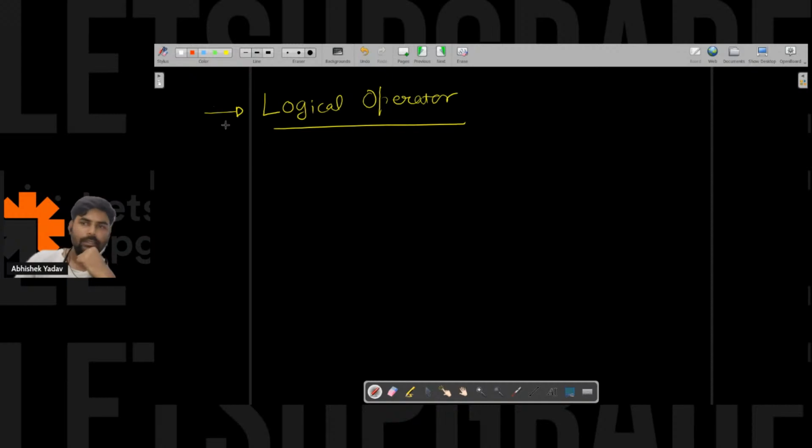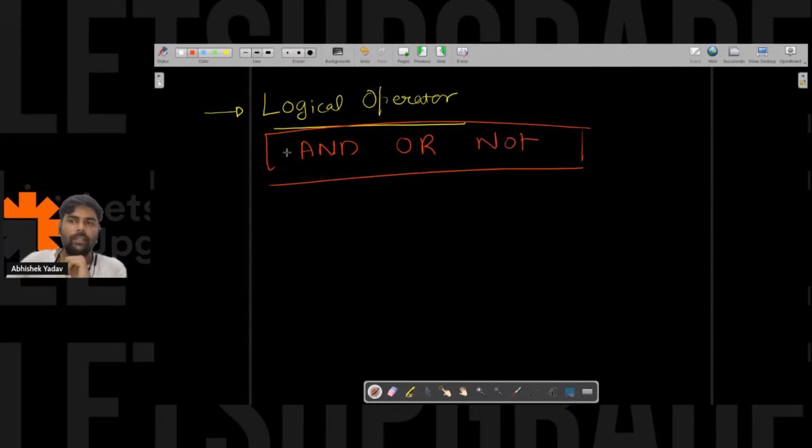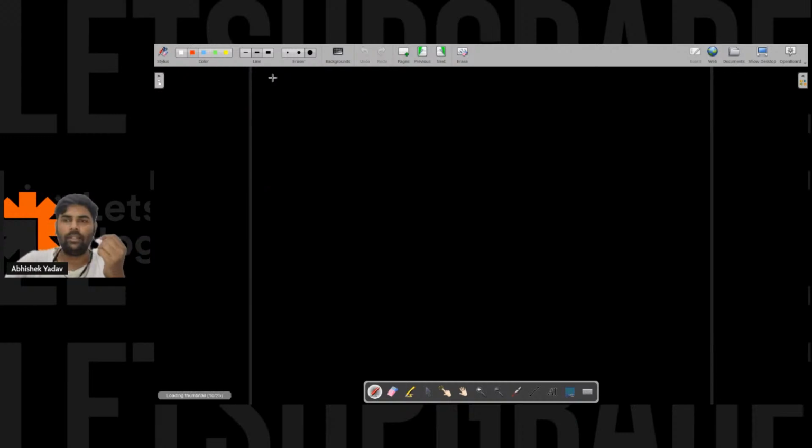Okay, it is clear, right? So we have three logical operators, that is and, or, and not. Let's try to understand this and, or, and not, and why we use them. So let's start with the and operator.